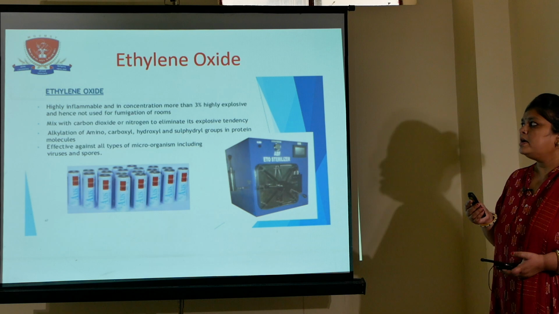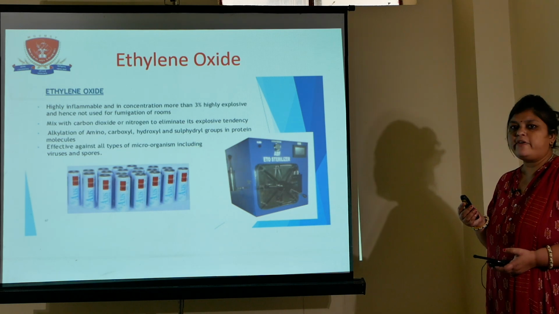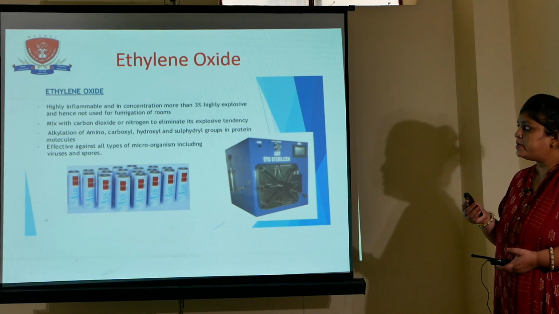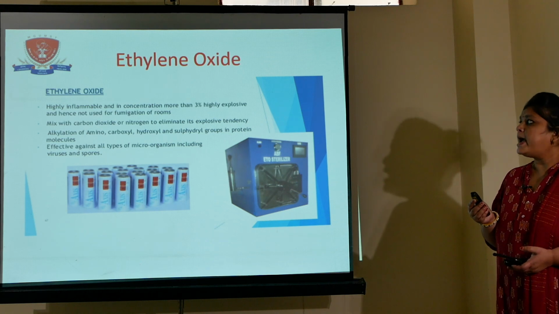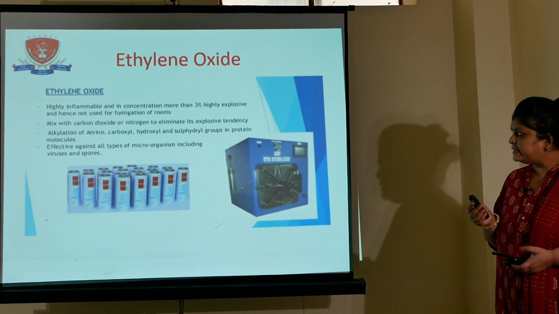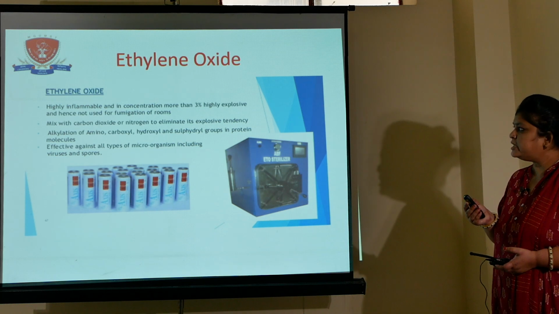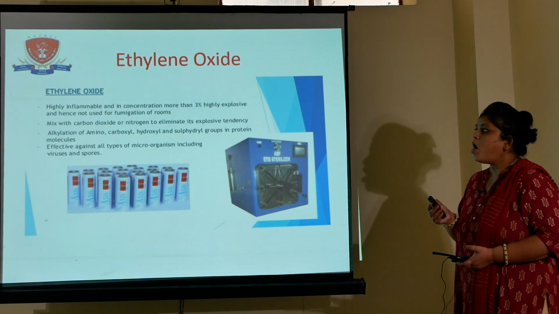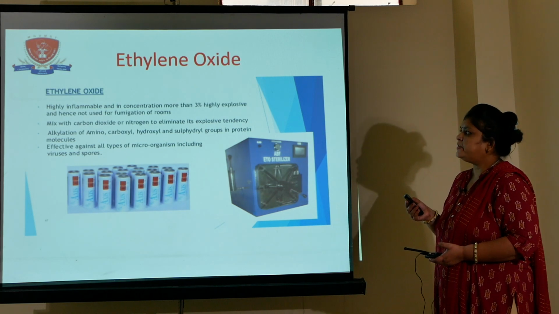Lastly, there are two important gases. Formaldehyde gas is used for the fumigation of wards, ICUs and corridors, and the second is ethylene oxide. This is a very highly inflammable gas and in concentrations of more than 3% it is highly explosive, so it is not used for fumigation of rooms. It is always mixed with carbon dioxide or nitrogen to prevent the explosive tendency.